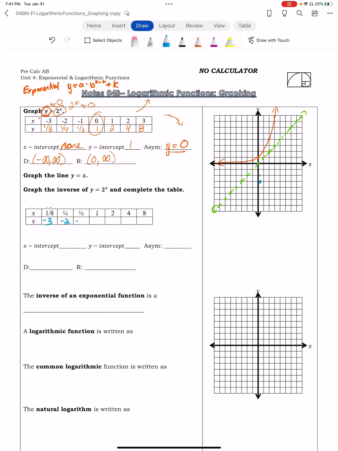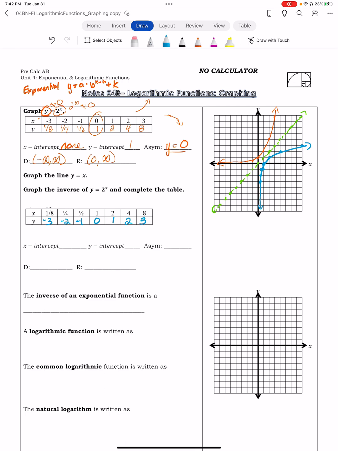Okay, at 1/2, it's -1. At 1, it's going to be at 0. At 2, it'll be at 1. At 4, it'll be at 2. Okay, and then at 8, it'll be at 3. So that's what the inverse of my function looks like.